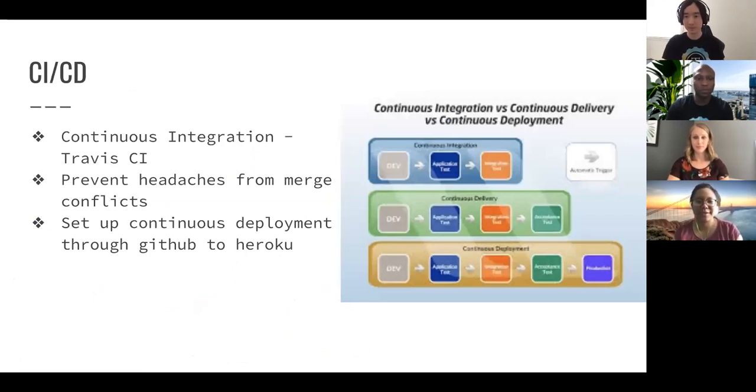And for continuous integration, we use Travis CI with the 4 of us pushing and pulling code several times a day. This prevented unnecessary headaches and merge conflicts, and also helped us detect and locate possible errors pretty quickly. And we also use GitHub to automatically deploy to Heroku whenever a pull request was merged.